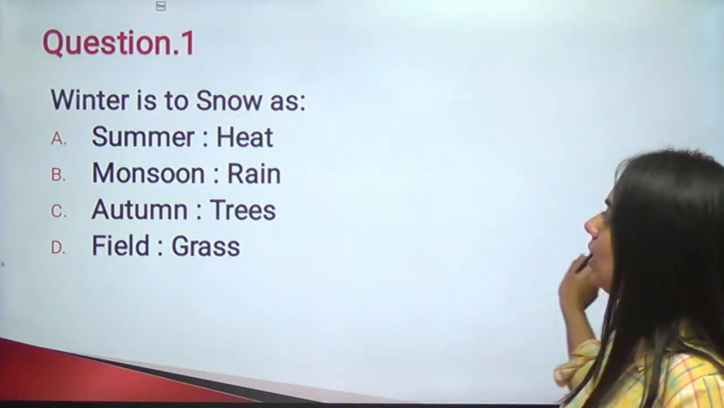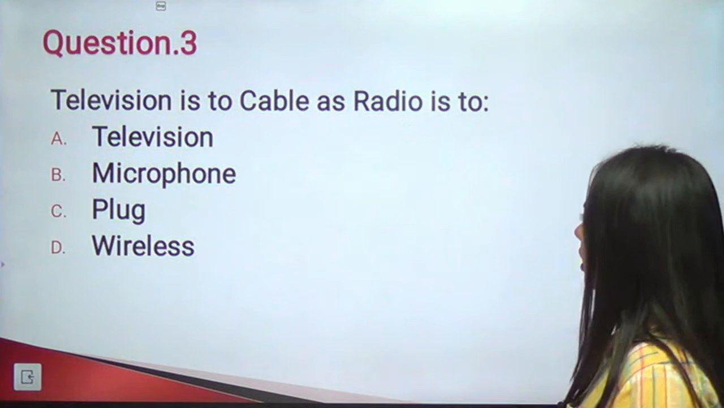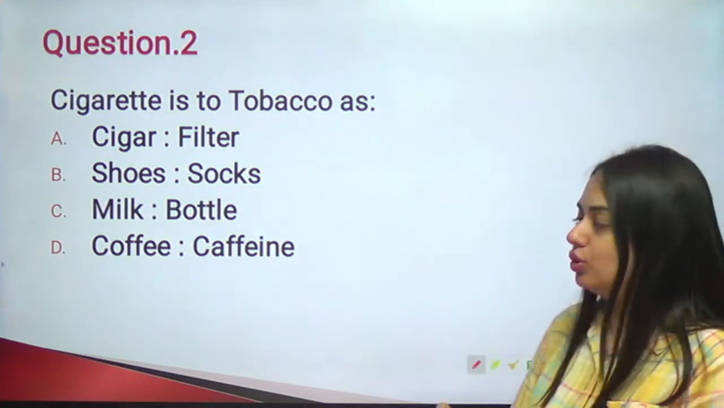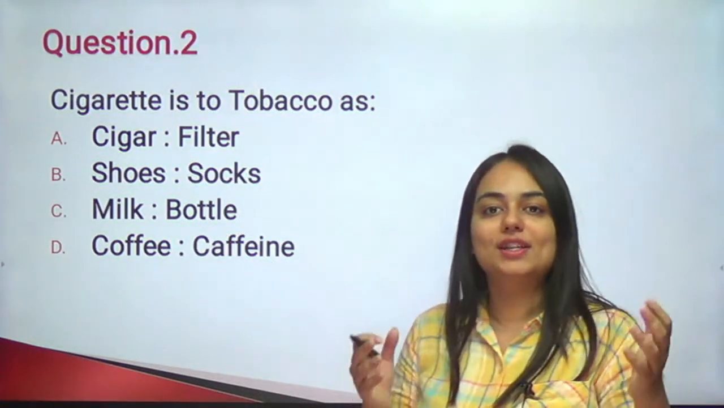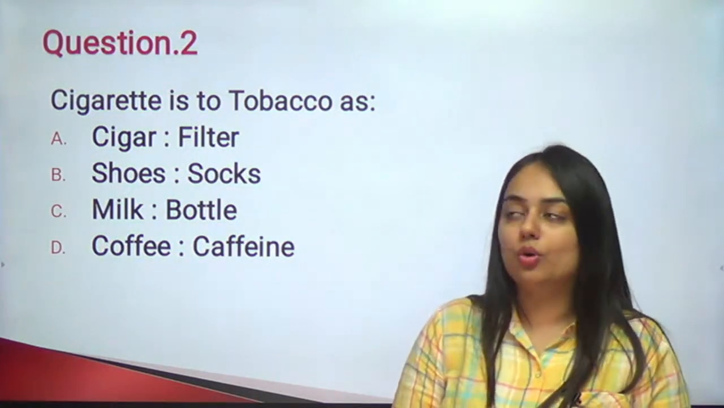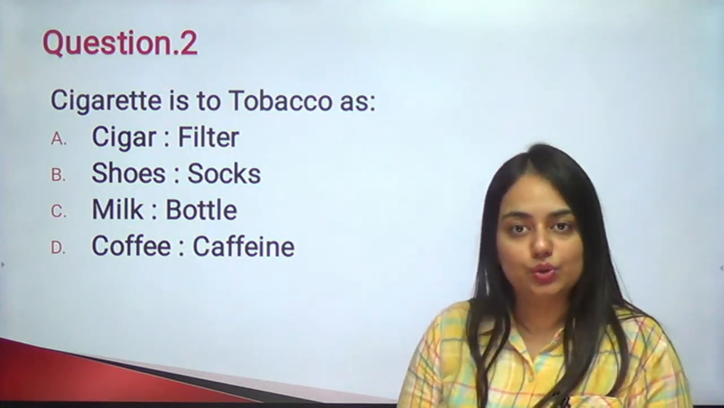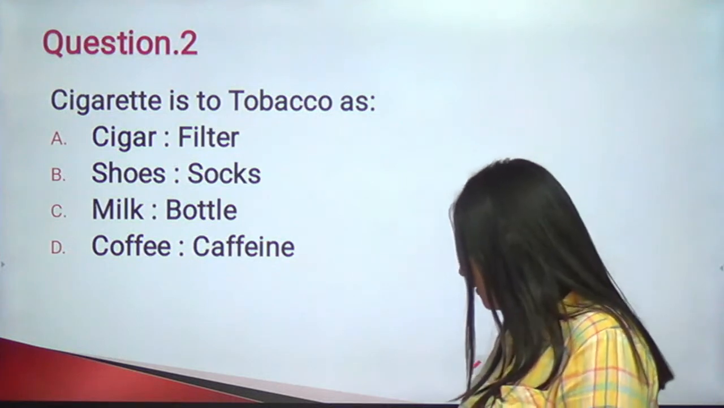There are 12 questions. I'm quickly going to show you all the questions. Try to follow the hint that I've given you. Make a sentence structure using the variables A and B. Try to fit all the option choices and then you will definitely get the answer. Cigarette is to tobacco as cigar is to filter, shoes is to socks, milk is to bottle, or coffee is to caffeine.